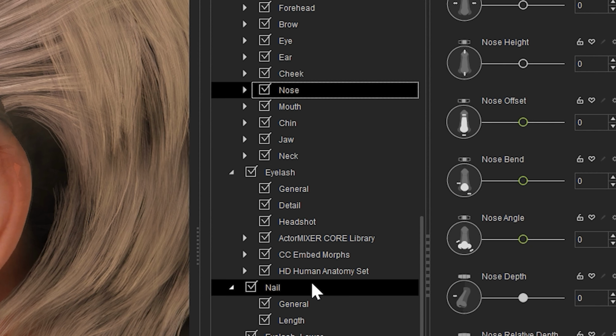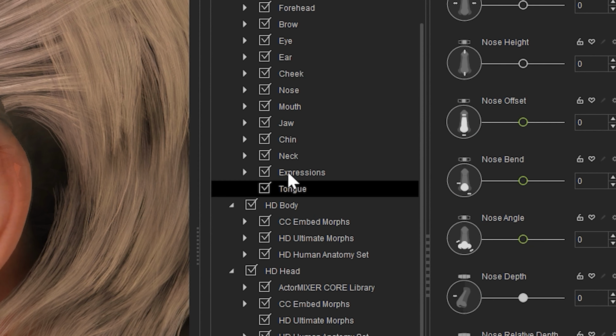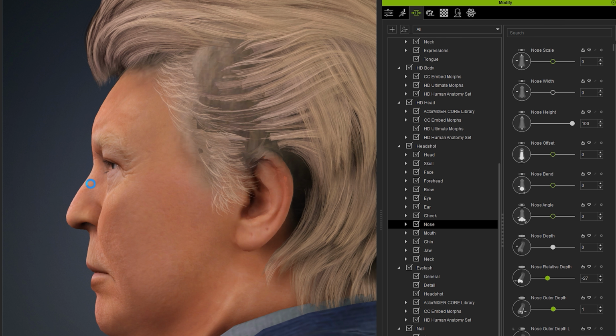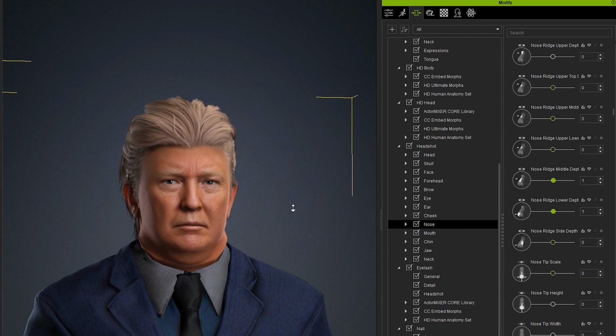Look. When you have the headshot, there are the normal modifications already. And the ones from the headshot pack. So you can change all of this here on the side. Look. Nose height. Nose depth. All of this in detail.